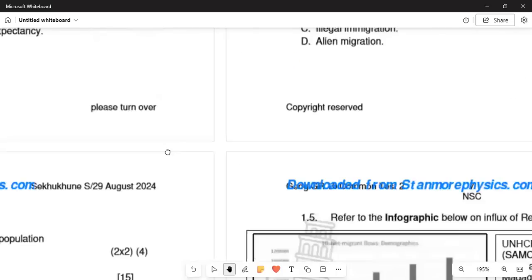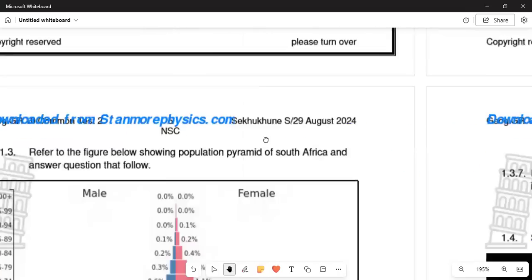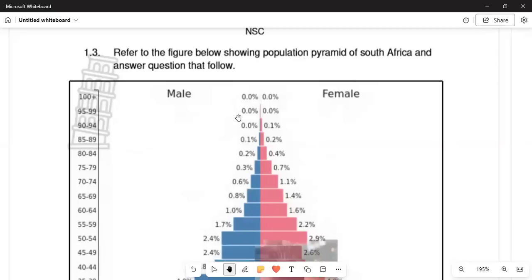All right. So remember that you are also taking the notes down. It is very important that you are also connecting with others. Tell your friends and families, those that are concerned. All right. And then below, showing the population pyramid of South Africa, and answer the question.